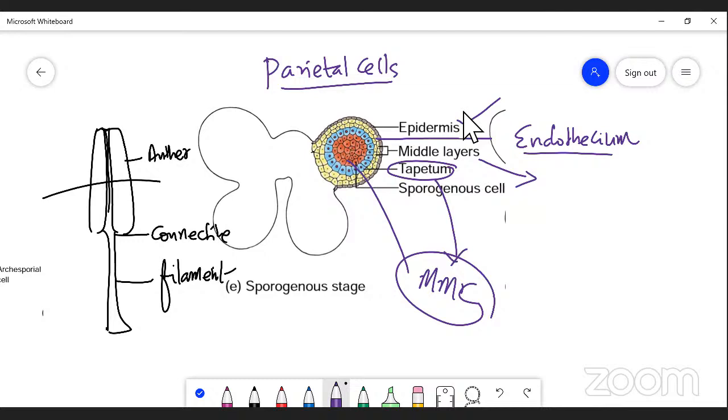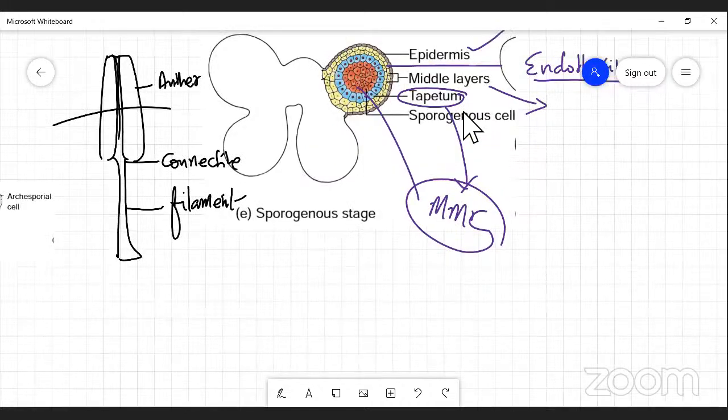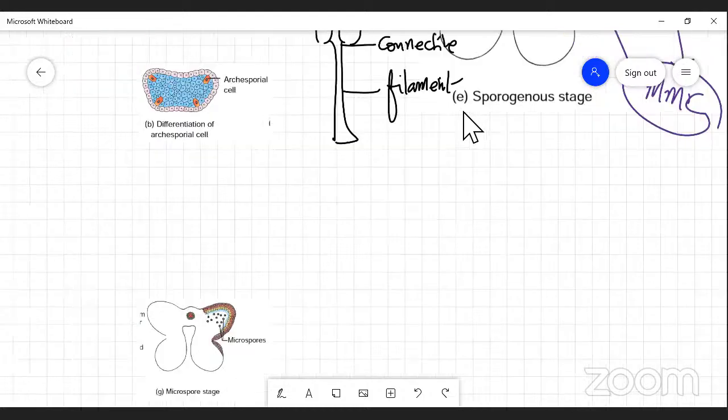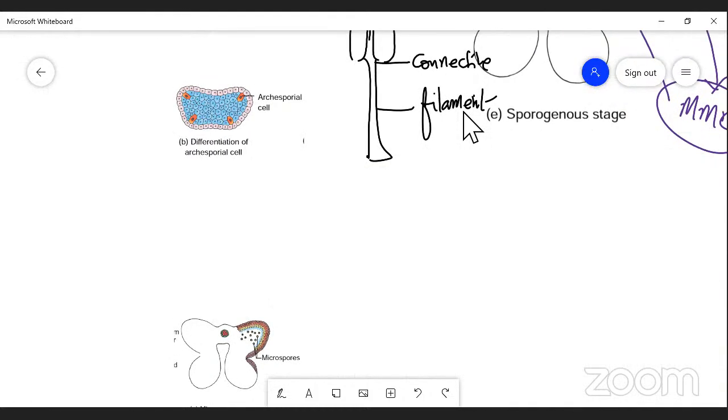This is the development of the anther wall and microspore mother cell. The formation of microspores by this process is called microsporogenesis.